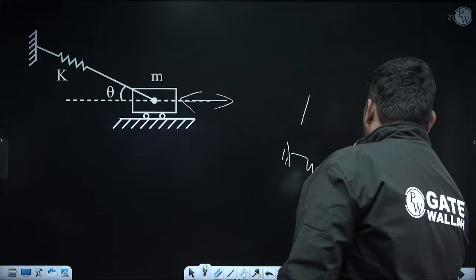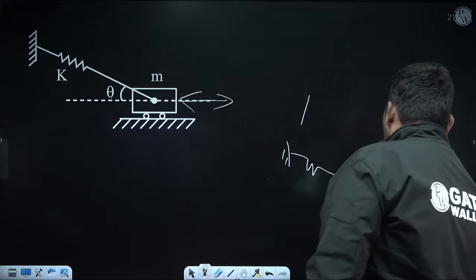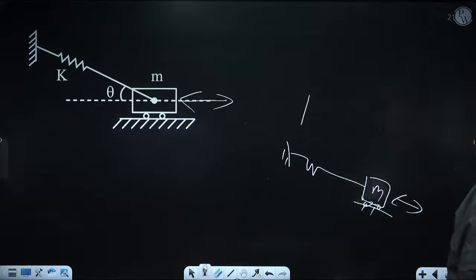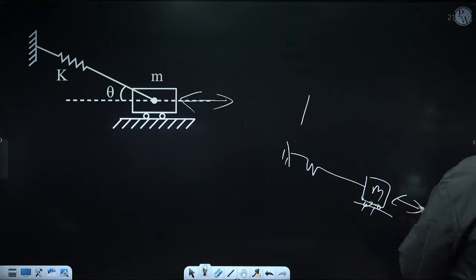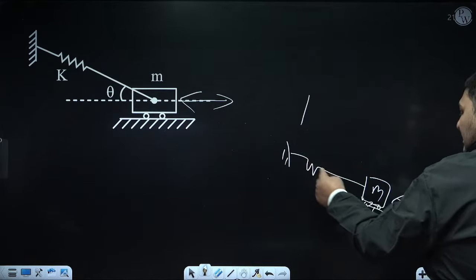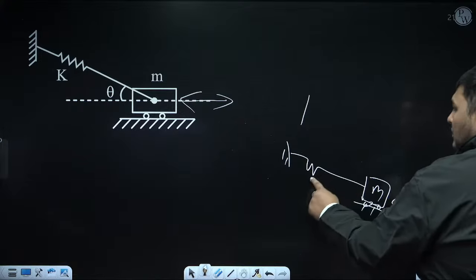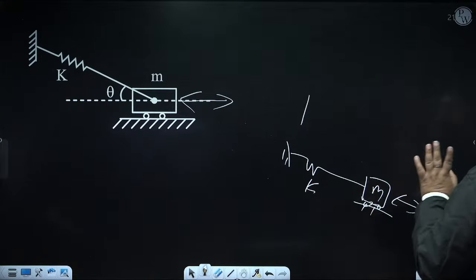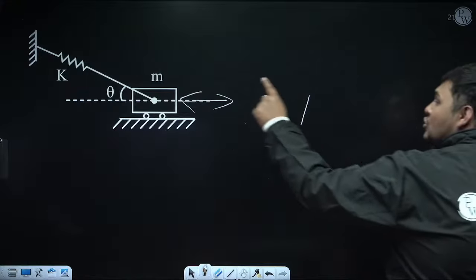It is the general case. Because the diagram is inclined, it doesn't matter. Here the mass is vibrating in the direction in which the spring is aligned. So for this case, if you are calculating omega n, it will be root k by m. But this is not the general case.